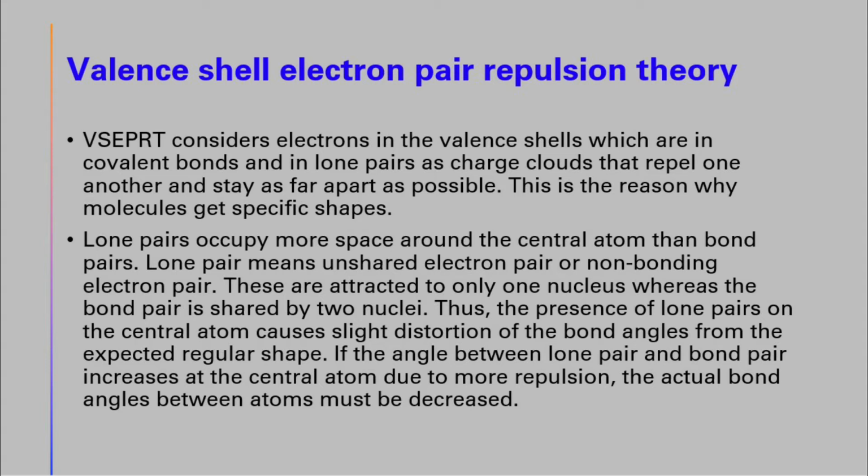A lone pair occupies more space around the central atom than a bond pair. Lone pair means unshared electron pair or non-bonding electron pair. These are attracted to only one nucleus, whereas the bond pair is shared by two nuclei. Thus, the presence of a lone pair on the central atom causes slight distortion of the bond angles from the expected regular shape. If the repulsion between the lone pair and the bond pair increases at the central atom, the actual bond angle between the atoms must decrease.